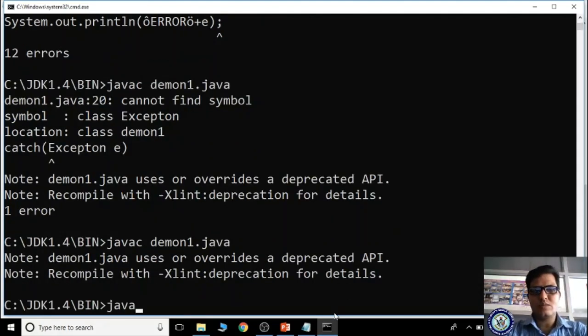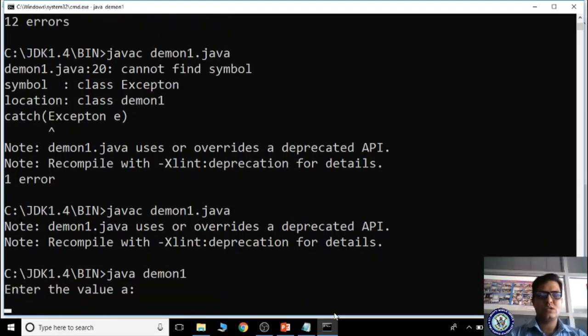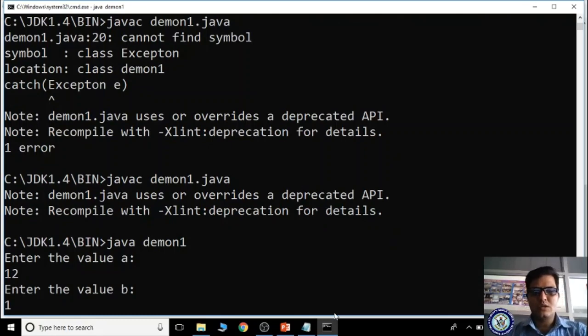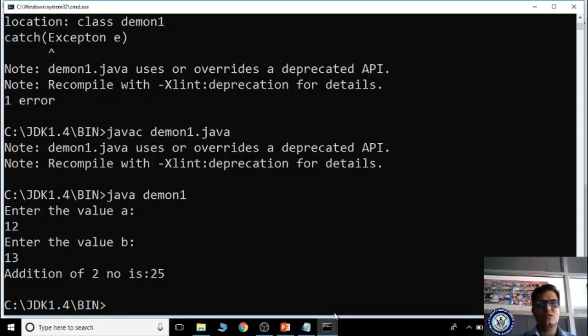Now I am running java daemon1. It is asking to enter the value for a. I am entering 12, and I am entering 13. So a and b, I am processing 12 plus 13, 25. Got it? Likewise it will evaluate.